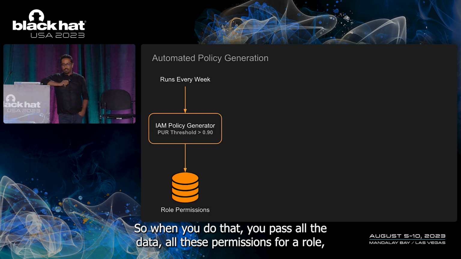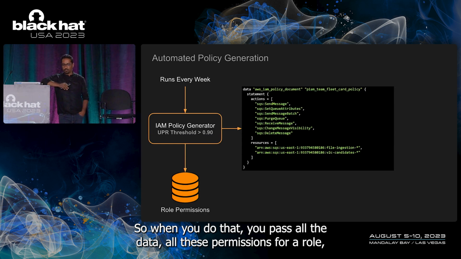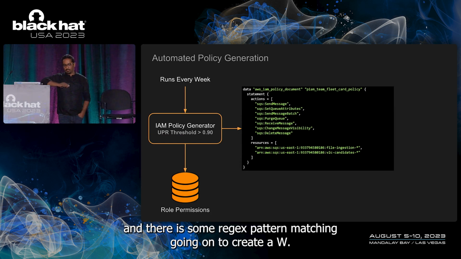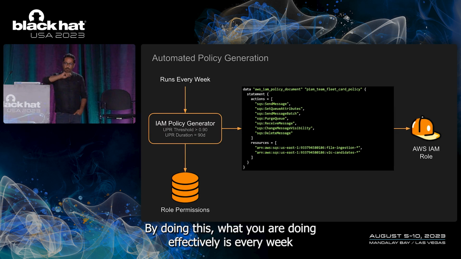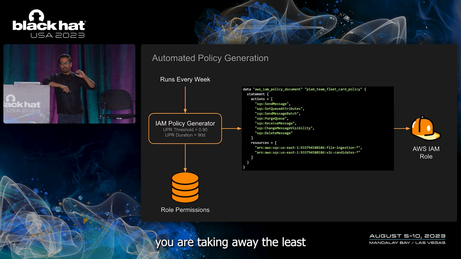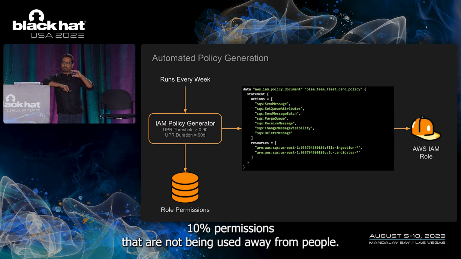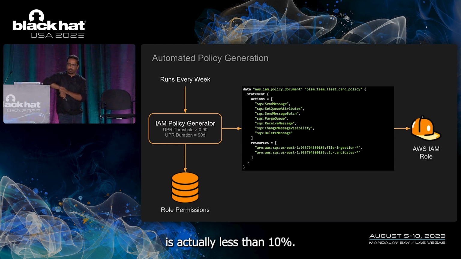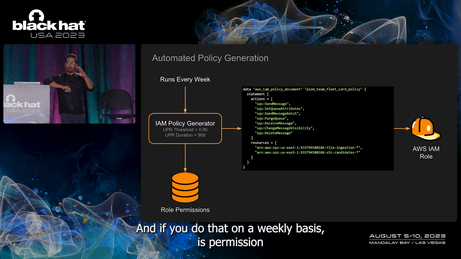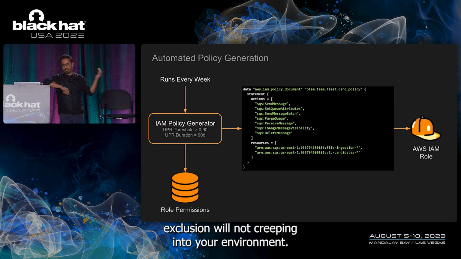When you do that, you pass all the data, all these permissions for a role, and there is some regex pattern matching going on to create an AWS IAM policy. Then dynamically, you attach this policy to your AWS role. By doing this, every week you're effectively taking away the least-used 10% of permissions that are not being used. So you're revoking the permissions for which the utilization rate is less than 10%. And if you do that on a weekly basis, permission explosion will not creep into your environment.